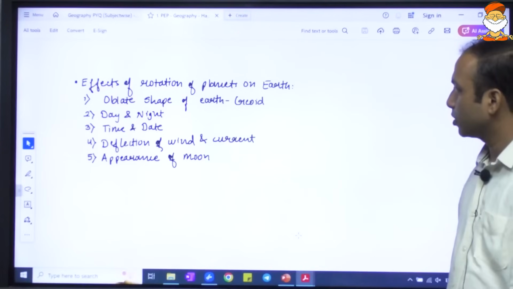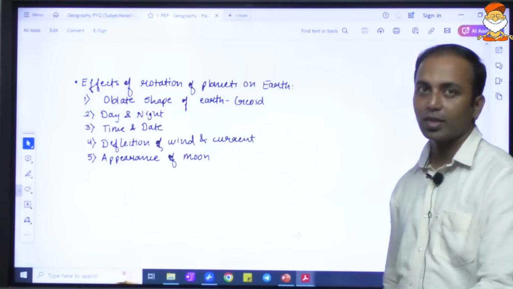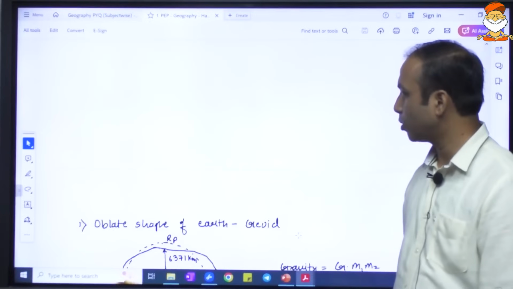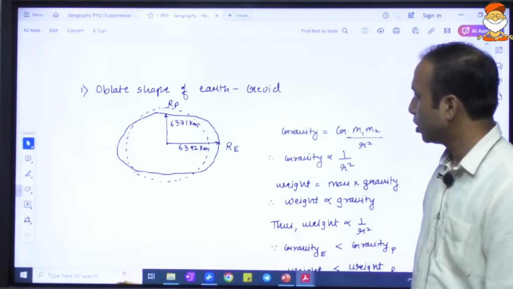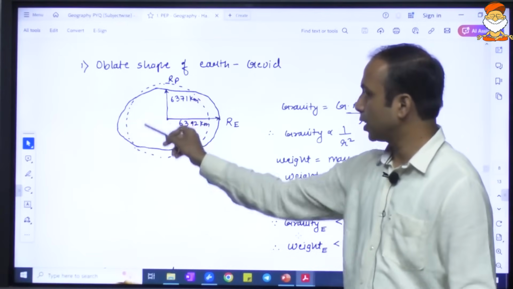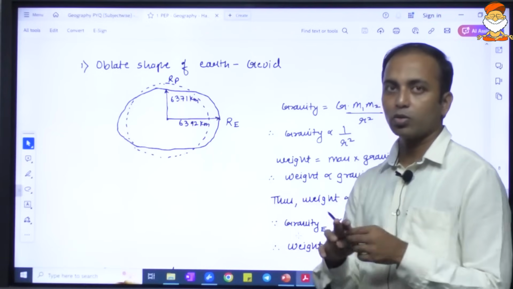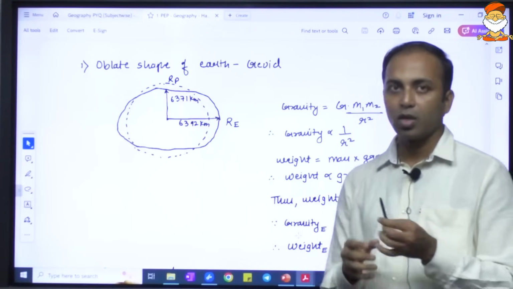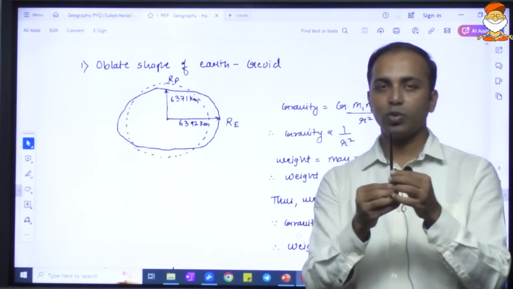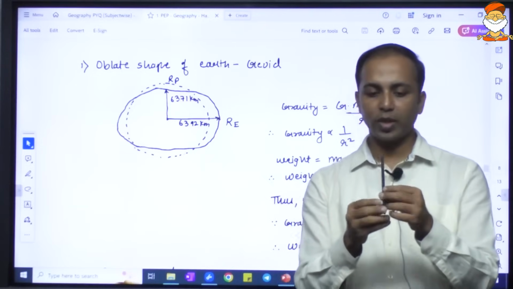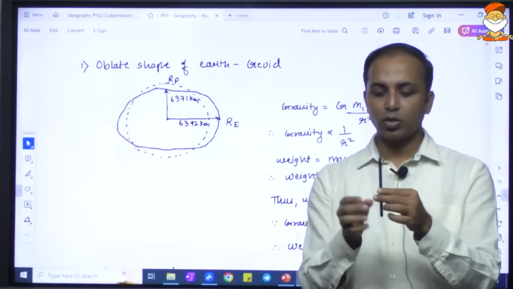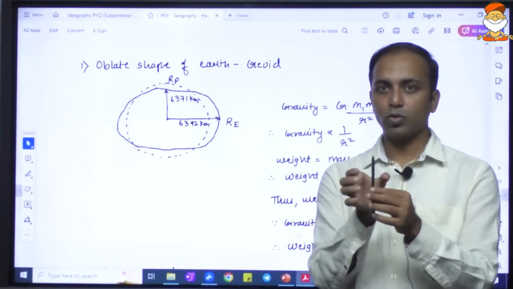So what happens because of the rotation of the Earth? The shape of the Earth gets changed. Okay, it becomes oblate shape. So Earth used to be more of spherical in nature, but because of the rotation, when this is the axis of the rotation, vertical axis of the rotation, so certainly there is a centrifugal force.